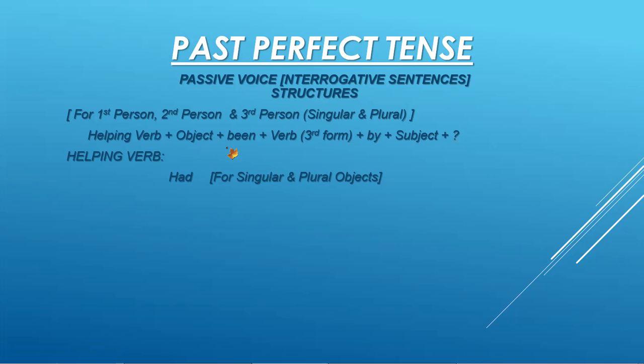After the object we use another helping verb, which is being, and the third form of the verb is always used in passive voice sentences with by before the subject. Now we have only one helping verb, that is had. Had is used for singular and plural objects both.